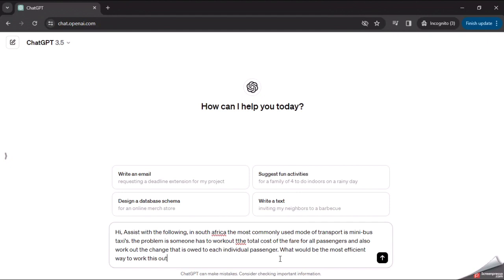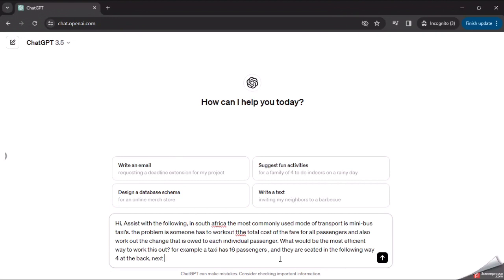For example, a taxi has 16 passengers, seated in the following configuration: four at the back, the following seat has three people, the next seat has three people, the final one right next to the engine has three people, and finally at the front, two people.